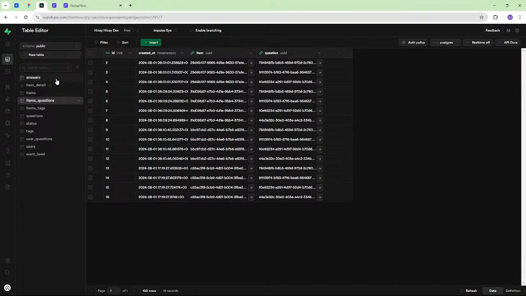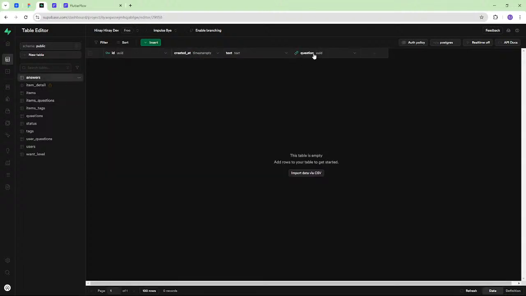I was thinking, should this answer have a foreign key ID to items questions? Or should it just have a question ID and an item ID? I feel like it's the same thing, because if it had a foreign key to this table, all it is doing is pointing to those two IDs. It's just updating one thing instead of two things.